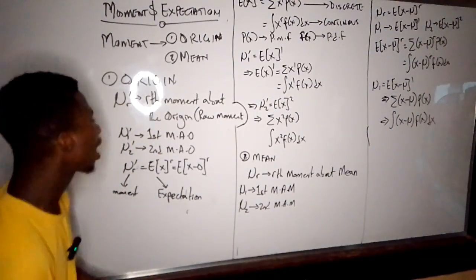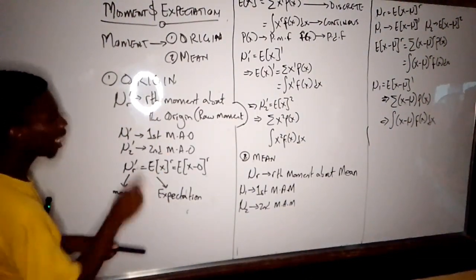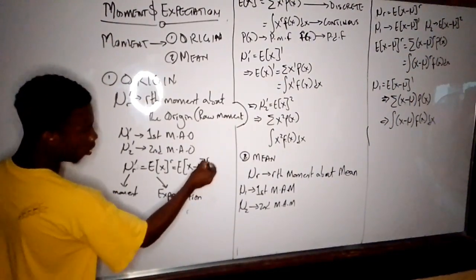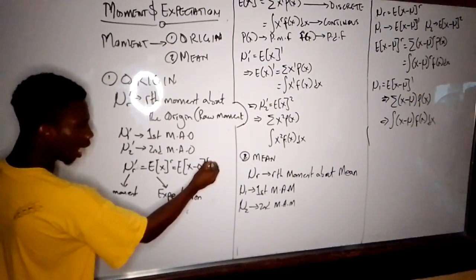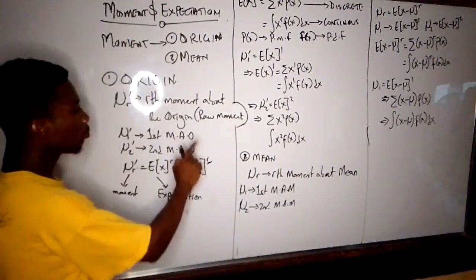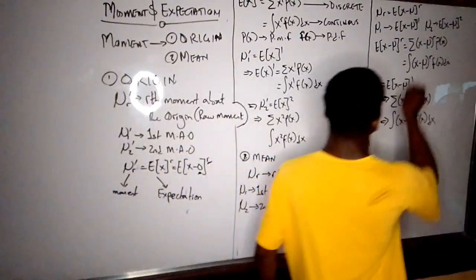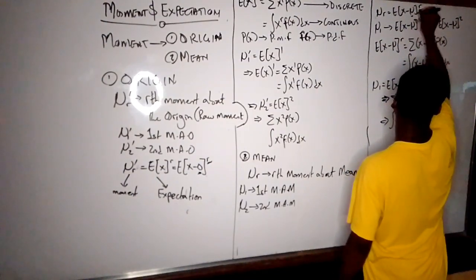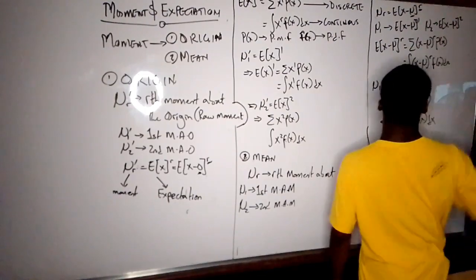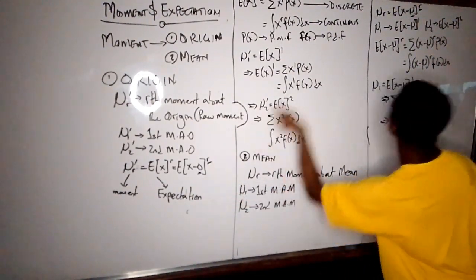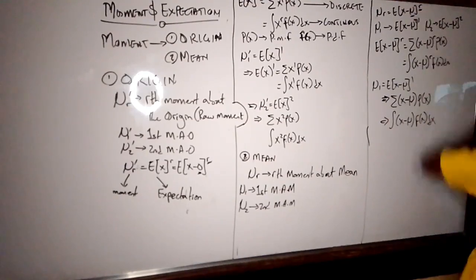Now let me teach you a little hack. Moment about the origin, root moment about the origin is R0. Root moment origin, R0. Moment about the mean, root moment about the mean, root mean. This is root moment about the origin. This is root moment about the mean.